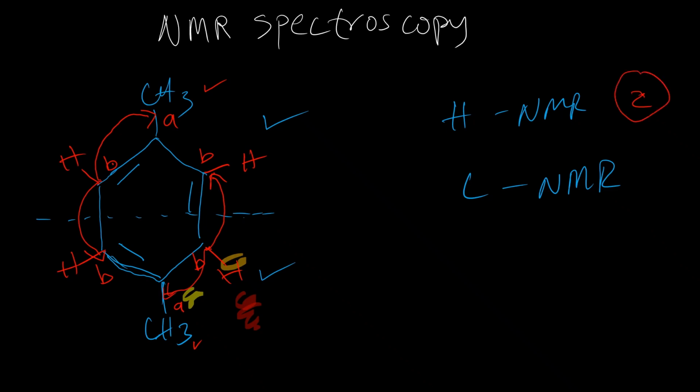And for the carbon NMR, here we have a carbon. Let's label it C, which is the same as this carbon here, C. So we have carbon A, B, C. For the carbon NMR, we have 3 signals. I hope that makes sense.